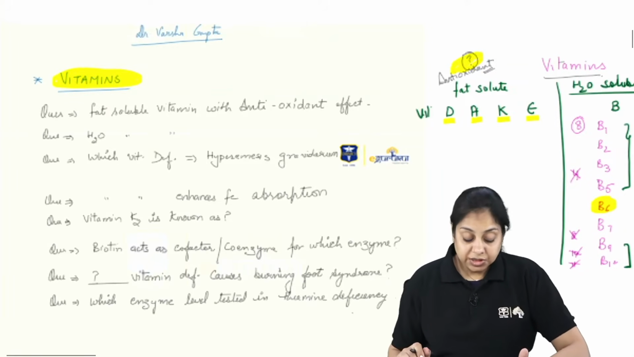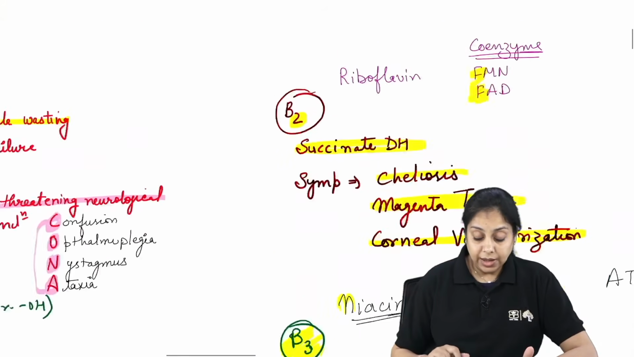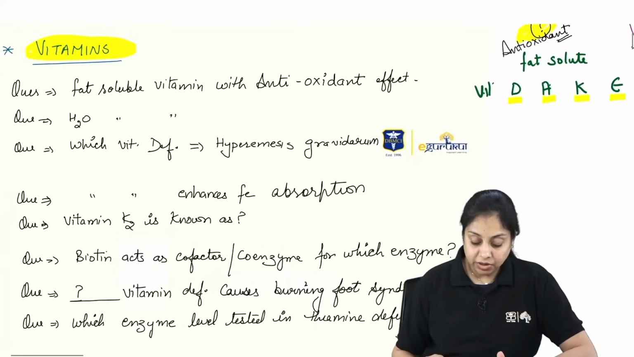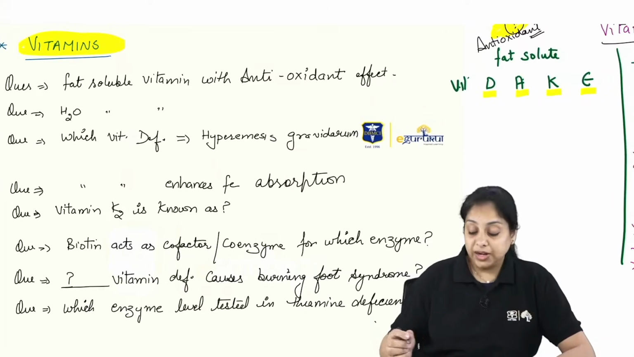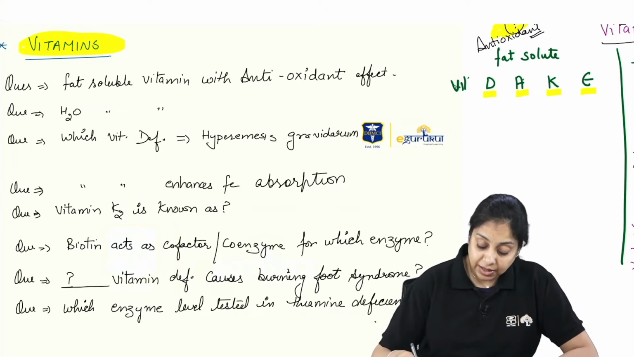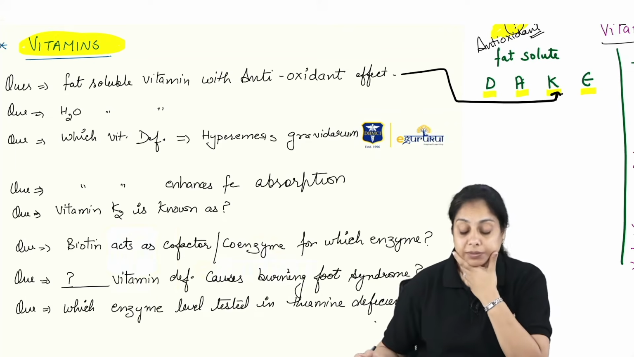Question number 1 was there. The first question was: which fat soluble vitamin has the antioxidant effect? We have four fat soluble vitamins, D, A, K, E, right? Which has the antioxidant effect? Is it vitamin K?